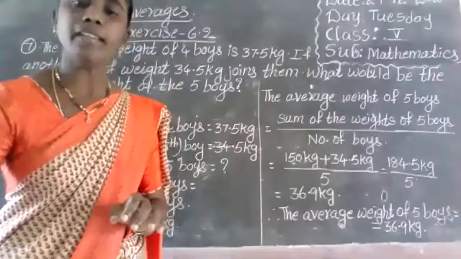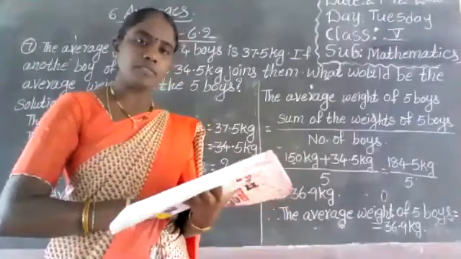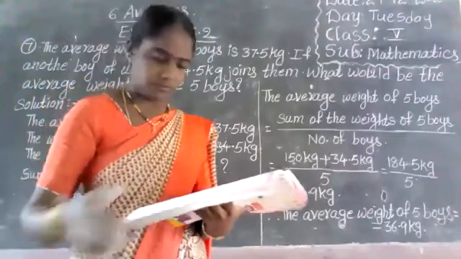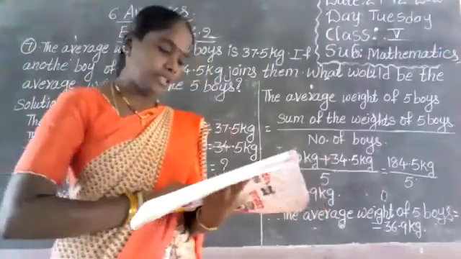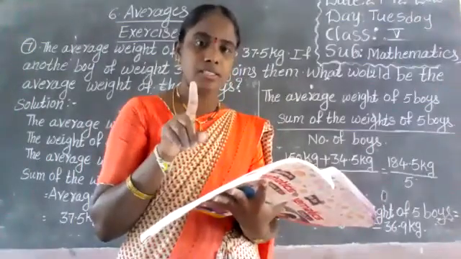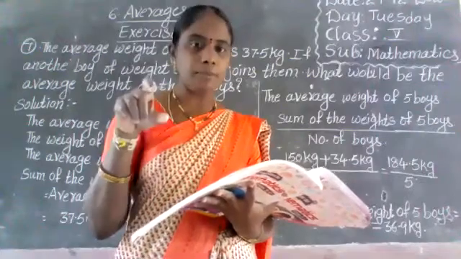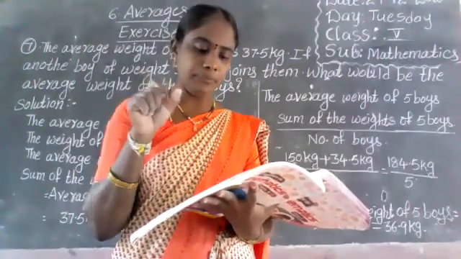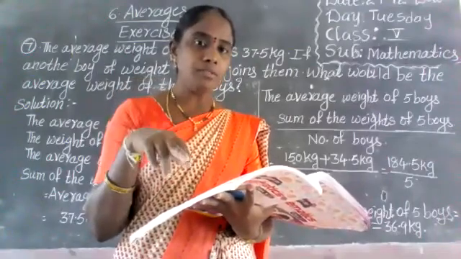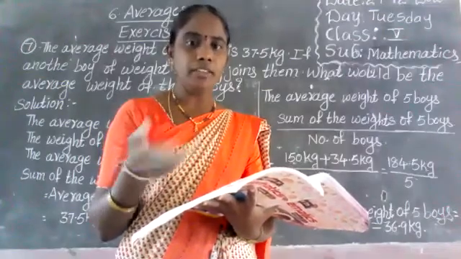Once I will explain the 8th one, children. Listen first of all. Okay, listen carefully. The average of 3 numbers is 16. Then find the sum of the 3 numbers. How can we find it? Average into number of numbers. 16 into 3, then we get 48.